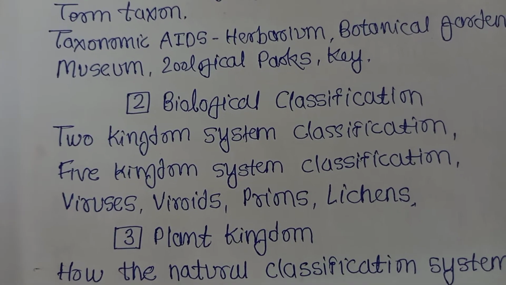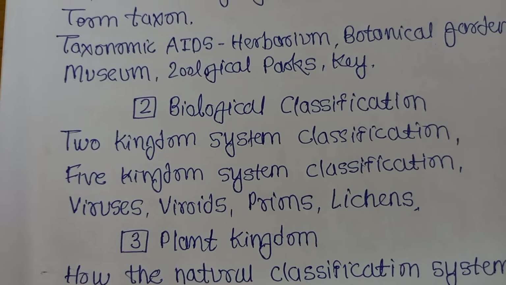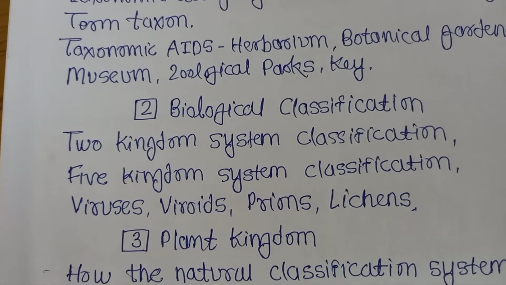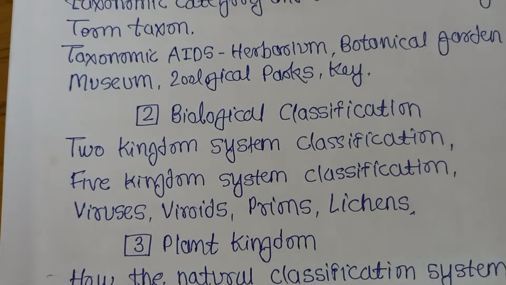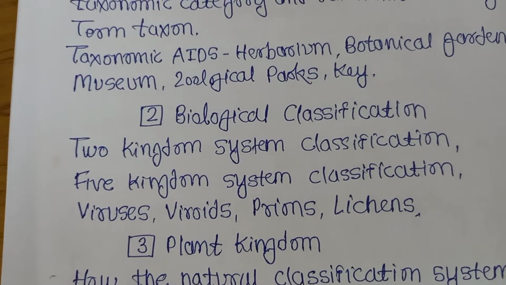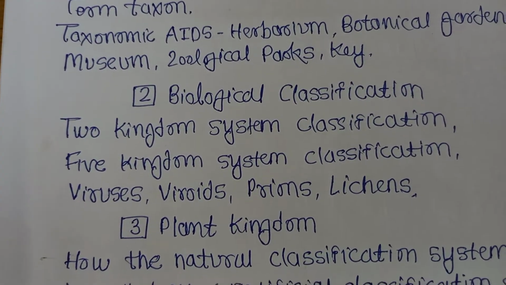Then lichens, union of algae and fungi, phycobiont and mycobiont. Phycobiont means algae and mycobiont means fungi. These two together form the lichens.